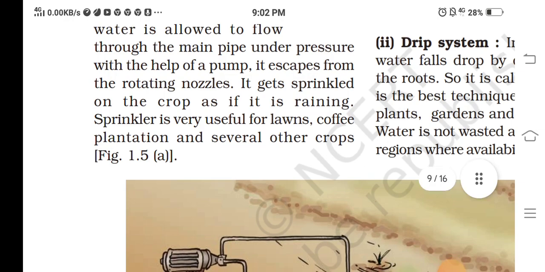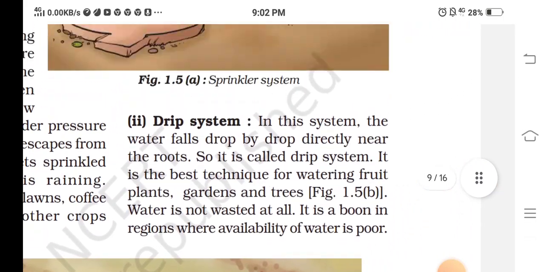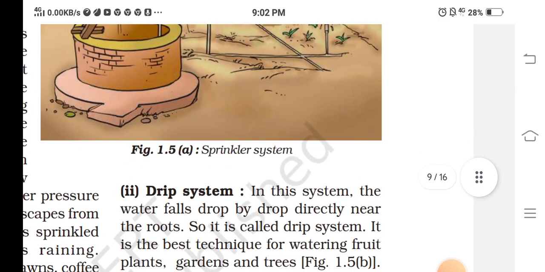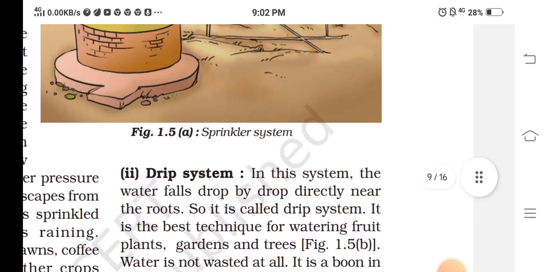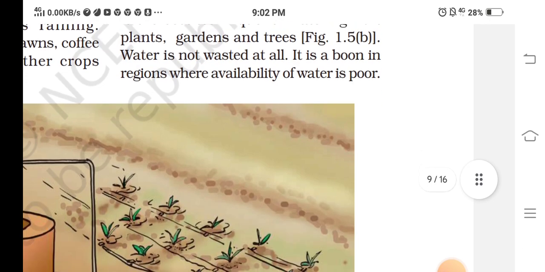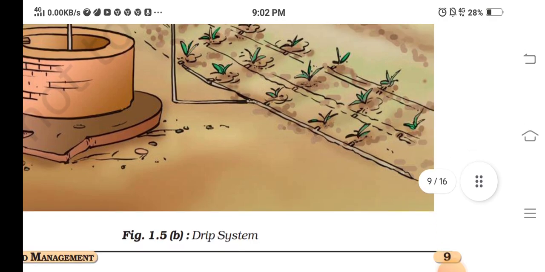A sprinkler is very useful for lawns, coffee plantations, and several other crops. Drip system. In this system, the water falls drop by drop directly near the roots, so it is called the drip system. It is one of the best techniques for watering fruit plants, gardens, and trees. Water is not wasted at all. It is a boon in regions where availability of water is scarce.